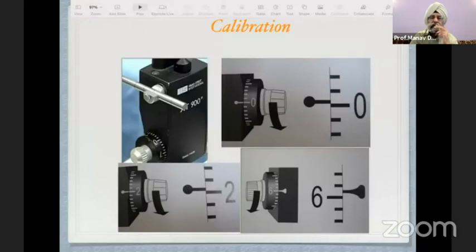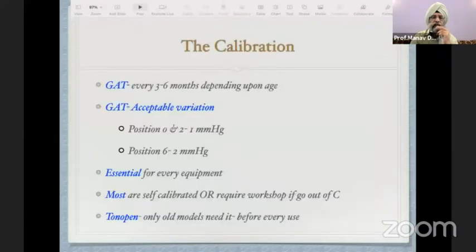This is about calibration. It is generally done at 0, 2, and 6 points, before we start applanation tonometry. I have put it on the first slide. For this particular instrument, calibration should be done every 3 to 6 months, depending on the age of the instrument. The acceptable variation for positions 0 and 2 is 1 millimeter of mercury, whereas in position 6 we accept an error of 2 millimeters of mercury.